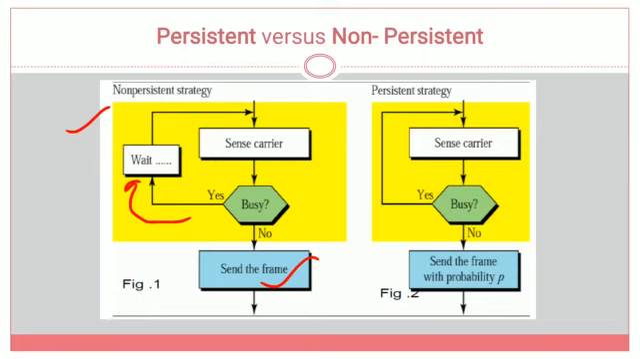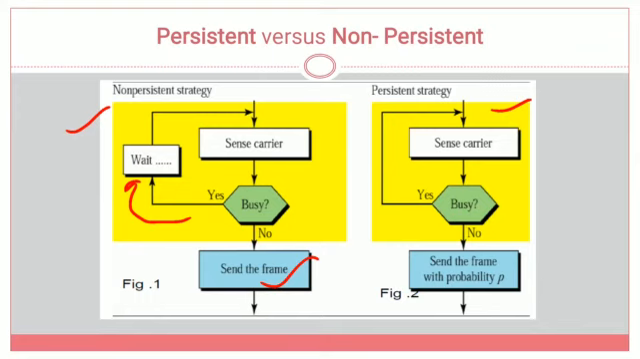Coming to the persistent strategy, in the same way the stations will sense the carrier. If the carrier is busy, then again sense the medium. But in non-persistent, it does not continuously sense the carrier. If the carrier is busy, it will wait for some time, and only after that will it sense the carrier again. But in the case of persistent, it is continuously sensing the carrier until the carrier is idle. So that is the difference between the strategies of persistent and non-persistent CSMA.